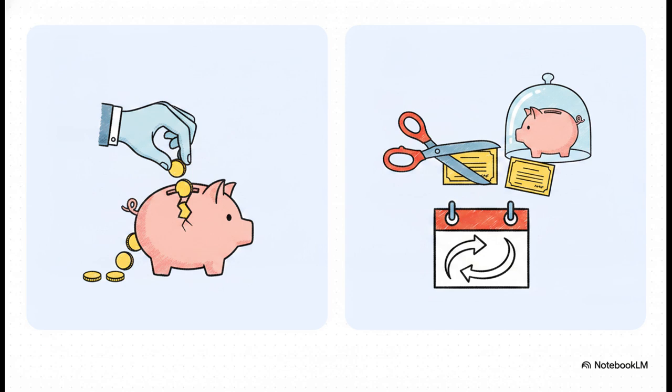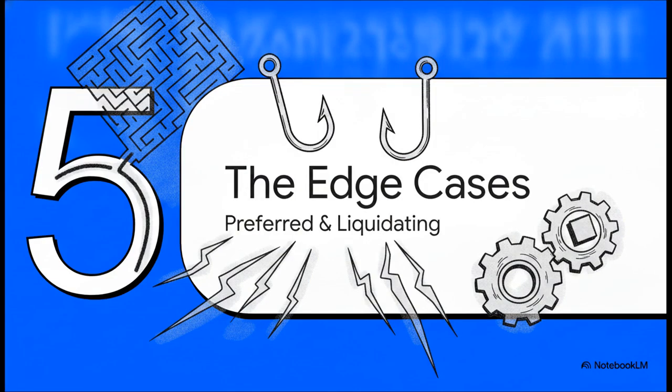And if you're analyzing these sheets, here's the crucial takeaway. Whenever a split happens, historical earnings per share absolutely must be retroactively restated. If you forget to do that, your comparative models are going to completely break down. We've made it to our final section, Section 5, the edge cases. Let's talk about preferred and liquidating dividends.